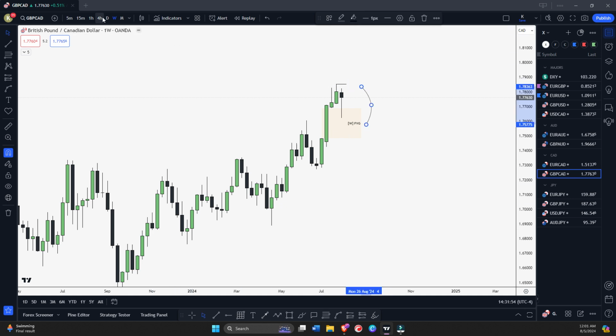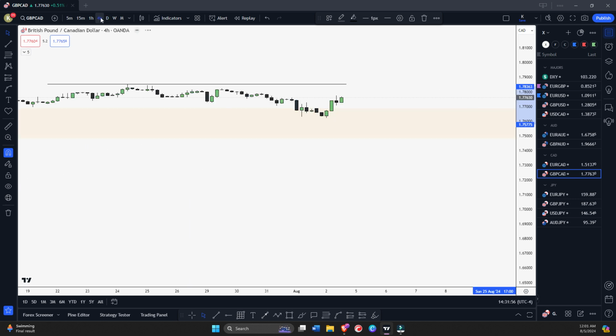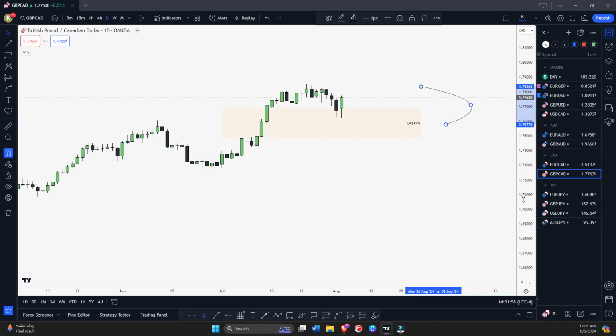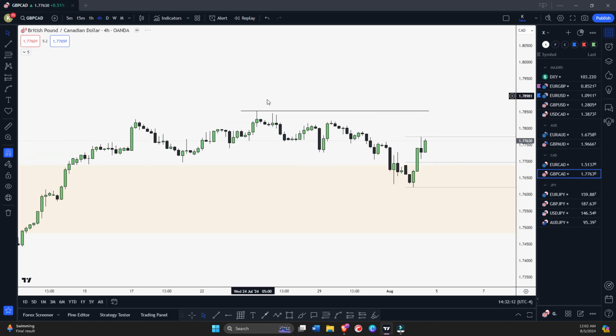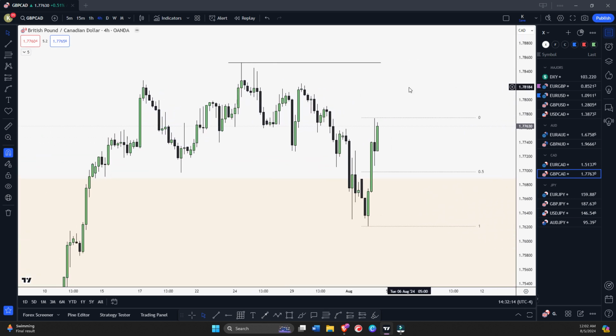Okay, so let's check daily quickly. Daily looks good. We have this swing low and this swing high on daily, so mark this level. Let's go to 4 hour. This looks good.